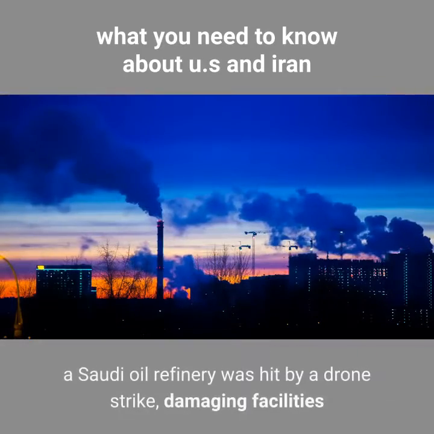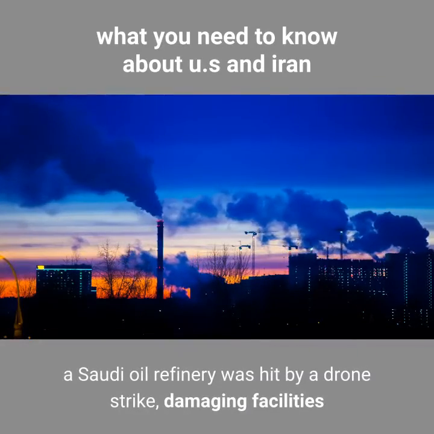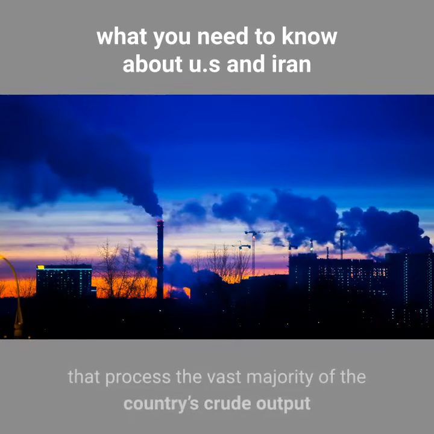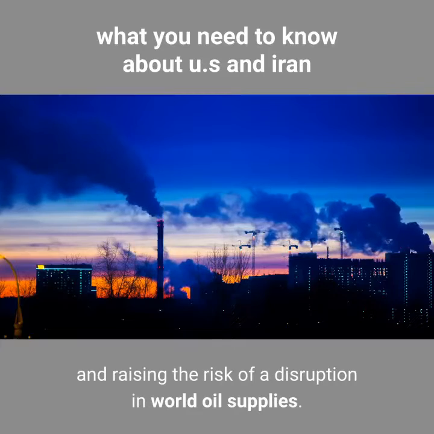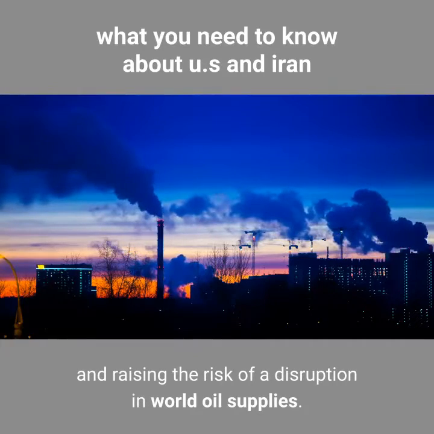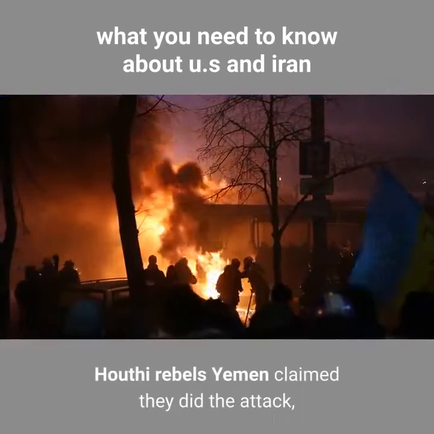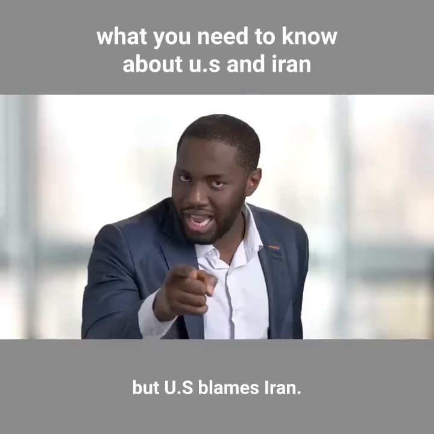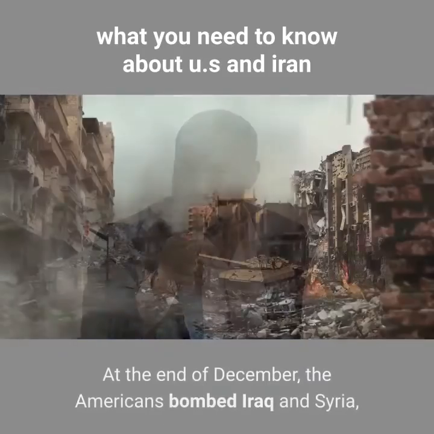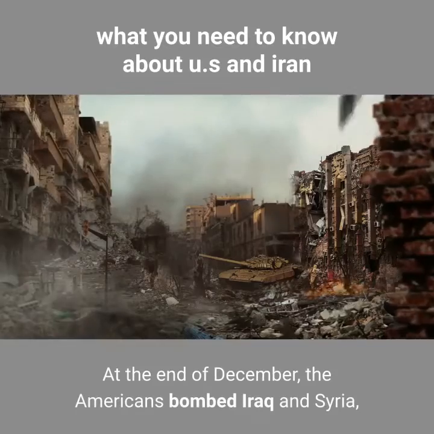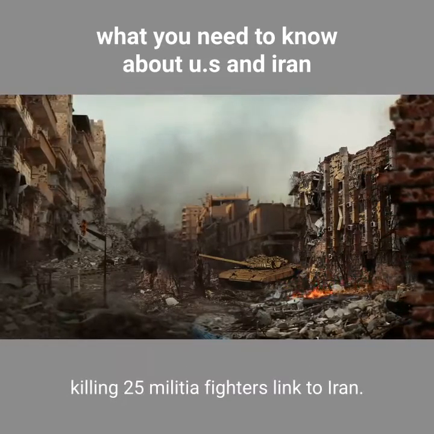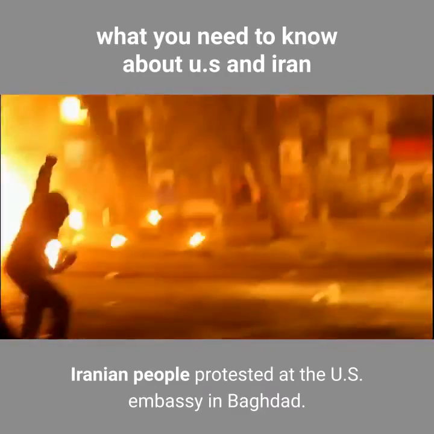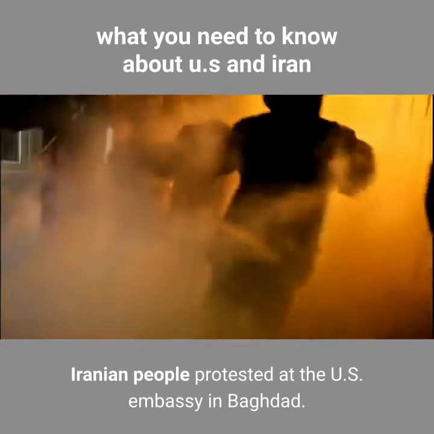Then in September, a Saudi oil refinery was hit by a drone strike, damaging facilities that process the vast majority of the country's crude output and raising the risk of a disruption in world oil supplies. Houthi rebels in Yemen claimed they did the attack, but the US blames Iran. At the end of December, the Americans bombed Iraq and Syria, killing 25 militia fighters linked to Iran. Iranian people protested at the US embassy in Baghdad.